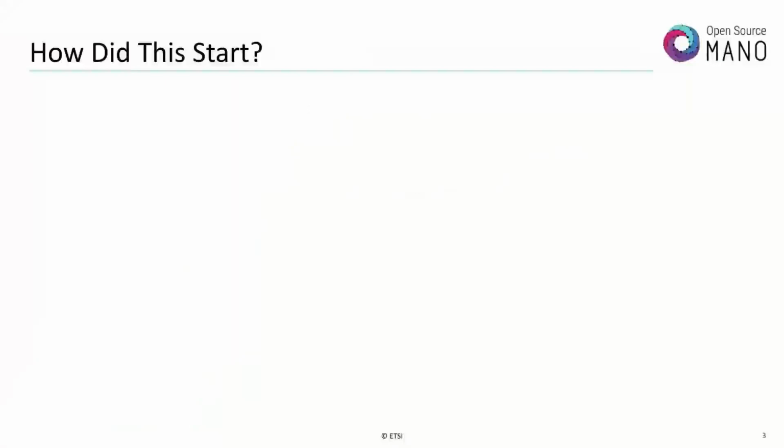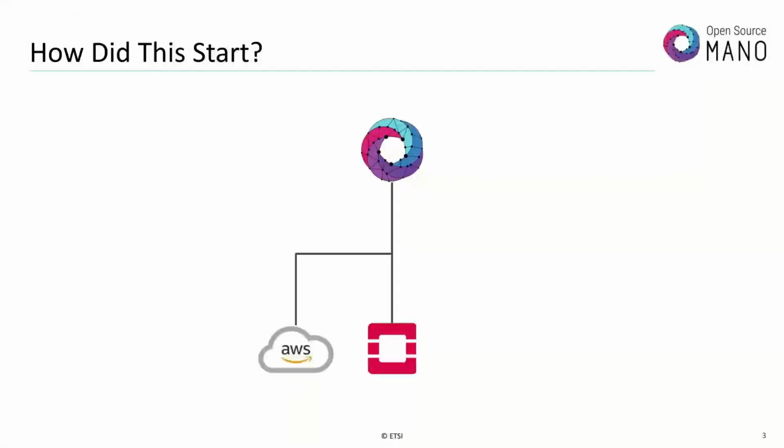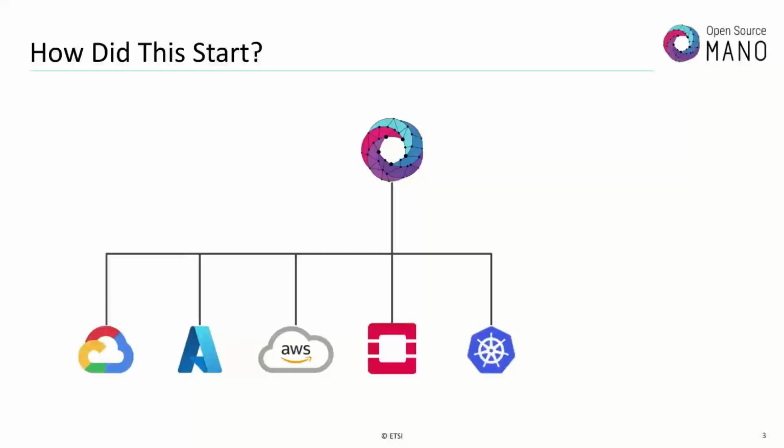So how did this start? Well, first there was OSM. OSM was able to deploy to OpenStack. I mean, there's a lot more history to it than that, but as far as clouds go, the first significant one is OpenStack. And we added additional things like some public clouds. We added support for Kubernetes. Microsoft Azure support was added, GCP.